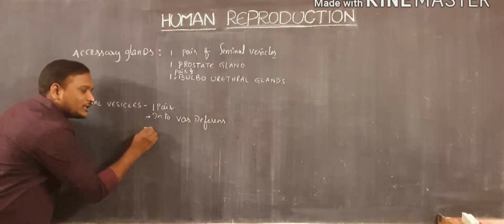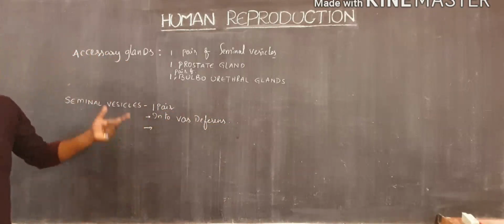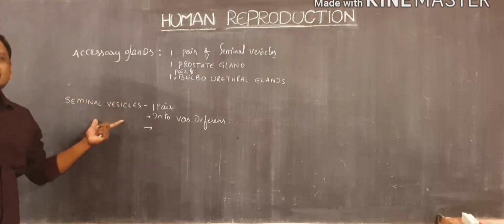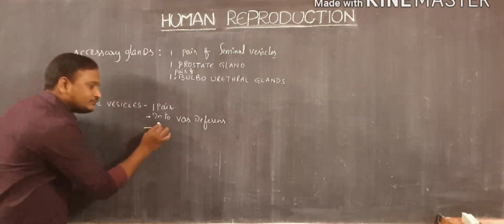And what secretions can they produce? Here, the seminal vesicles produce seminal fluid,